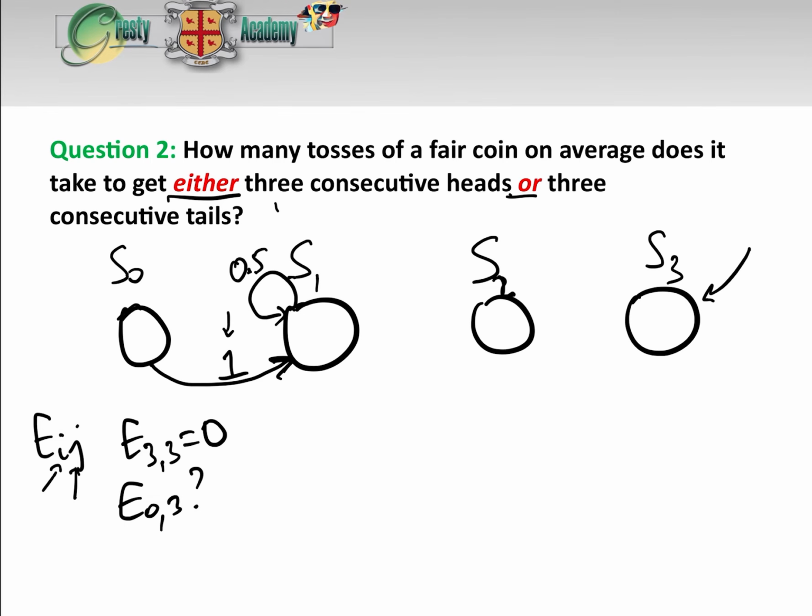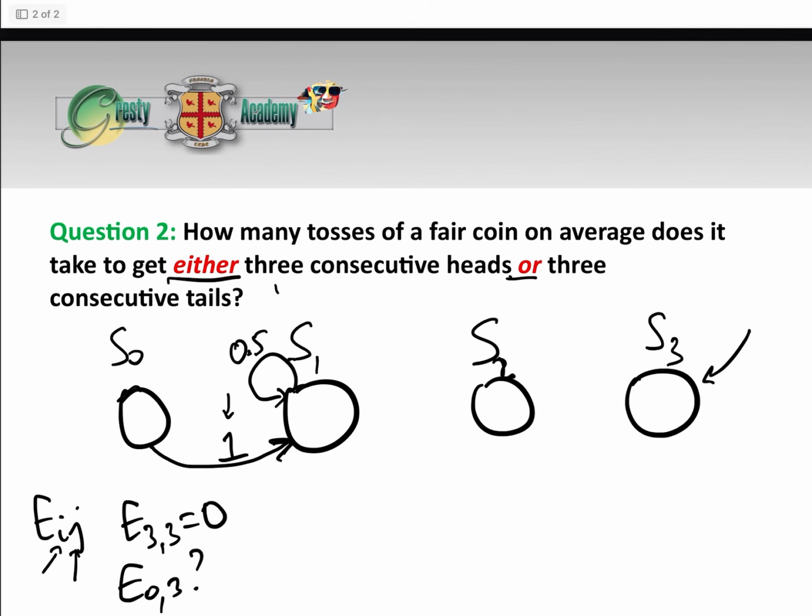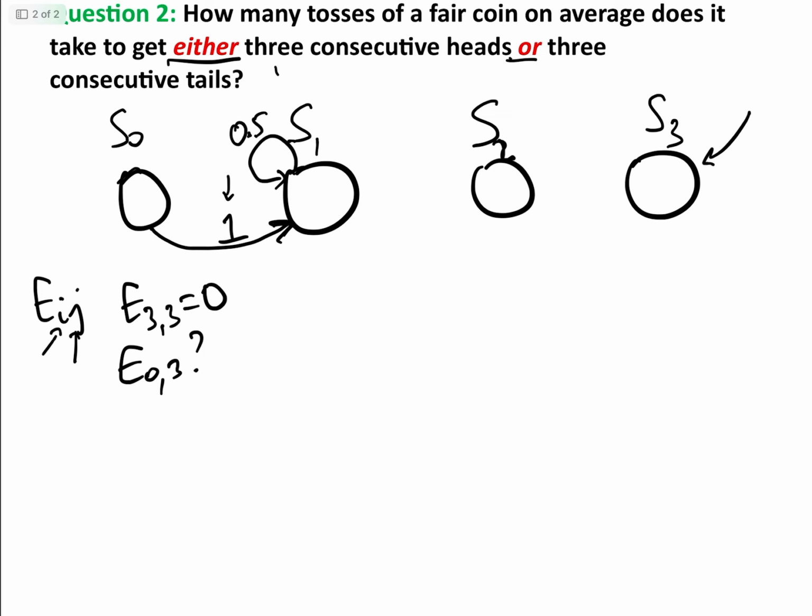So just to reiterate that, let's say that we got head first and our second one was a tail. Okay, well, we're not on for 3 consecutive heads, but we are on for 3 consecutive tails because we got a tail. So we go back into S1.